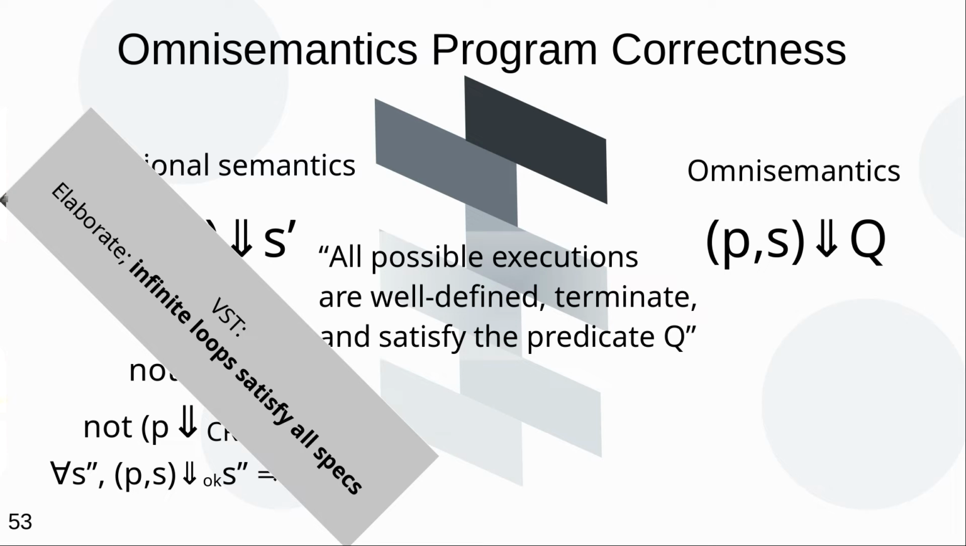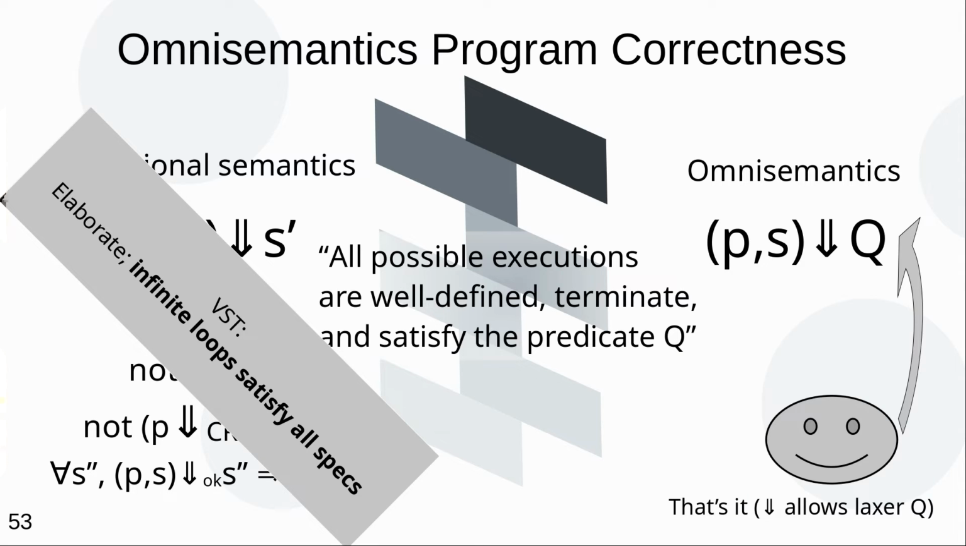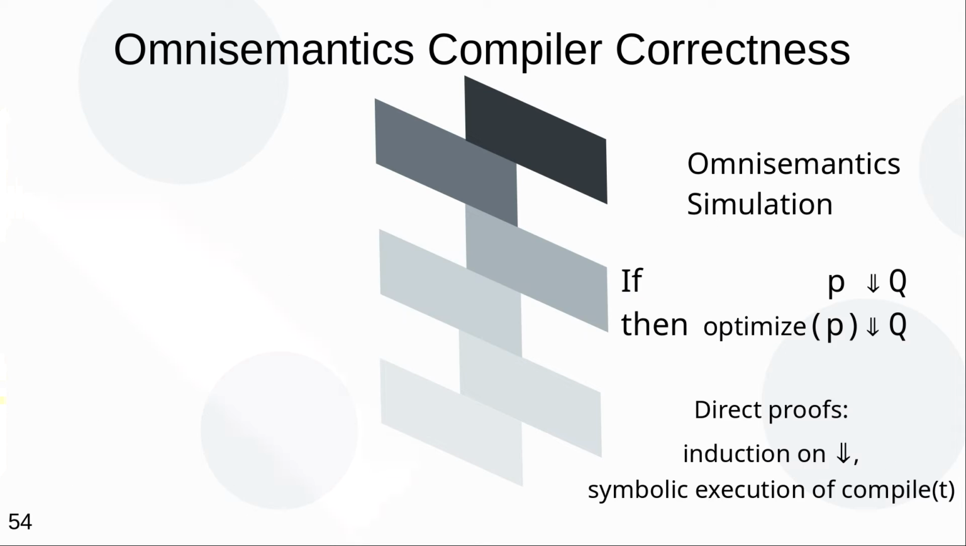And this is, for example, what the Princeton verified software toolchain does. It is a satisfying choice from a formal methods perspective, as many of the challenges that are there for verifying correctness given termination are also there for verifying total correctness. But with omnisemantics, the notion naturally encoded in this judgment already is the total correctness you would want for a real deployable system.